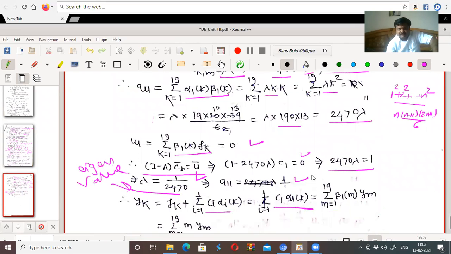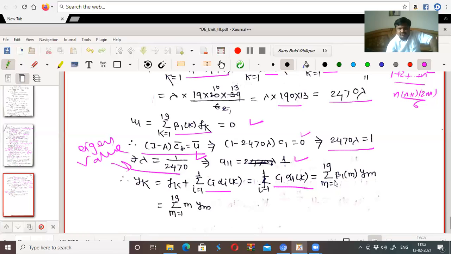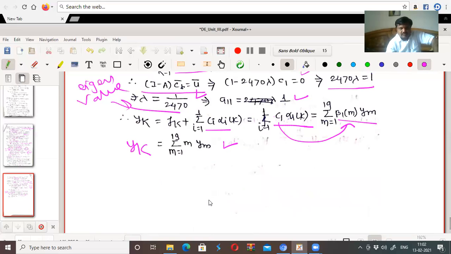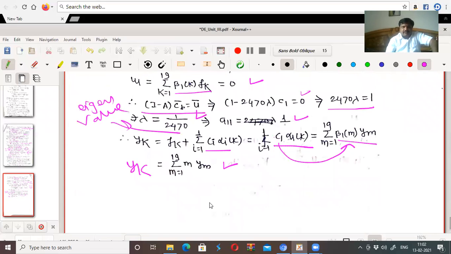It is the summation from m equal to 1 to 19 of beta 1m y_m, which is equal to the summation from m equal to 1 to 19, where beta 1m is m, so this is m y_m. In this way, we can obtain y_k.